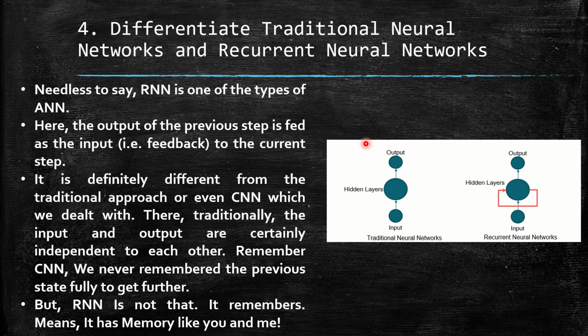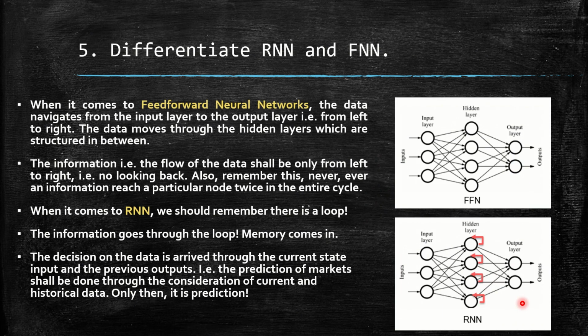This is the simple structure that I have presented here. There is an input and an output. The input layer goes here, there are hidden layers, and the output is generated. So once the input is fired, there is no relationship between this layer and this layer. There is no connect, there is no memory. But when it comes to RNN, when the input is fired, there will be hidden layers where there is feedback that keeps going. So there is a hidden state and it is called the memory. And based on that, there will be processing. So output comes only then. Whenever you have memory in between, you call it RNN. Whenever you have the hidden state, we call it RNN, and memory is important, right? That's the most important point that you need to remember.